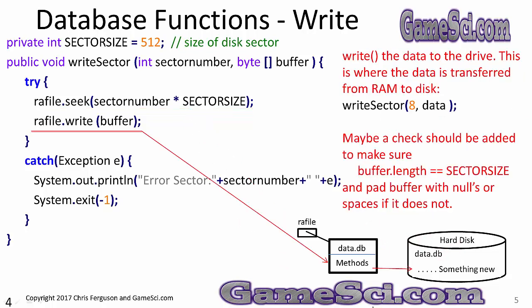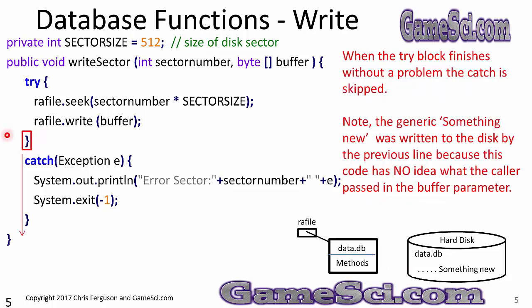raFile.write of the buffer. Write the data to the drive. This is where the data is transferred from RAM, where it was in the buffer, to the disk drive. Write sector 8. Here's the data buffer. Send it out to the hard drive. Maybe a check should be added to make sure buffer.length equals sector size, and pad the buffer with nulls or spaces if it does not.